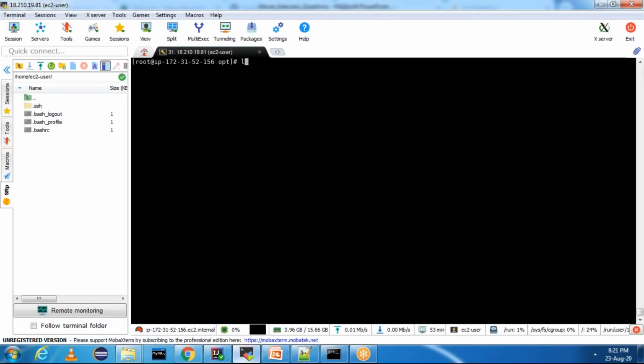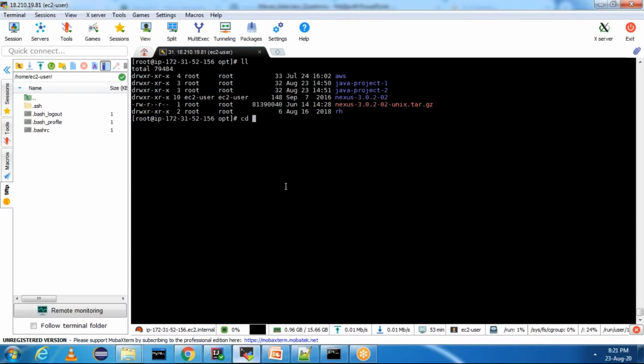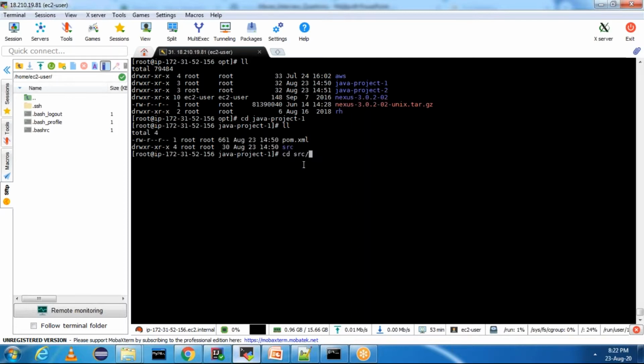And second thing, let us go to our Java project which we created just now, Java project 1. If you observe here, we have src. Go into src, and we have main. Let me just show the tree structure, that will be easier.